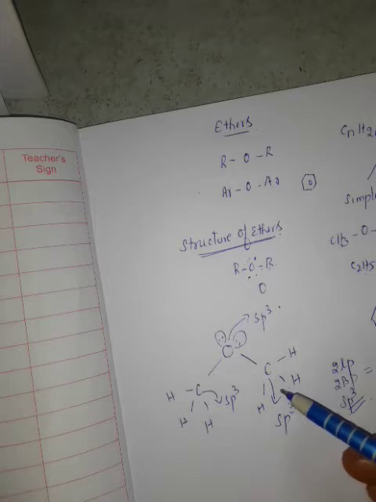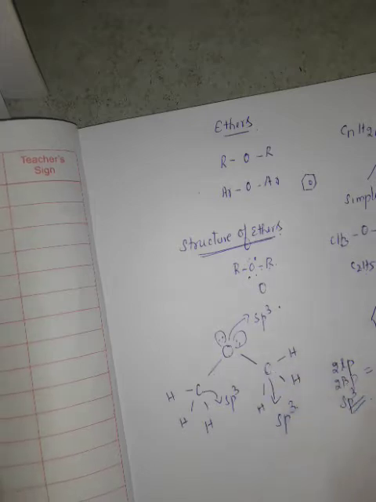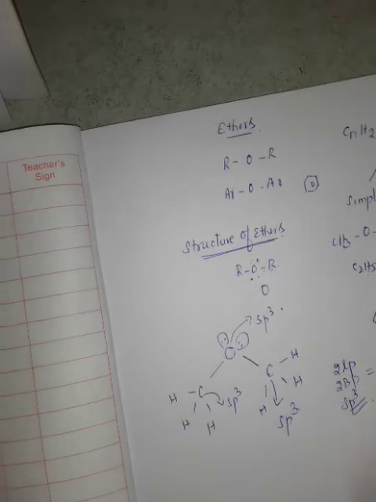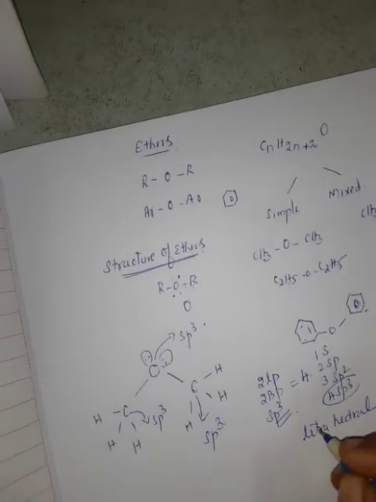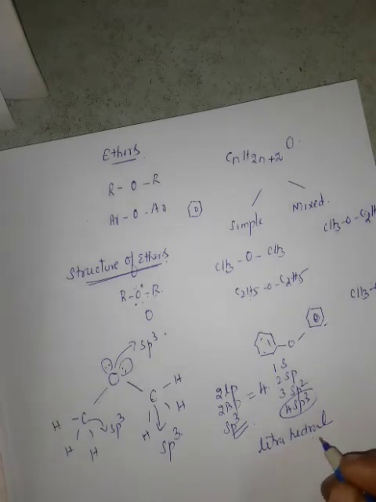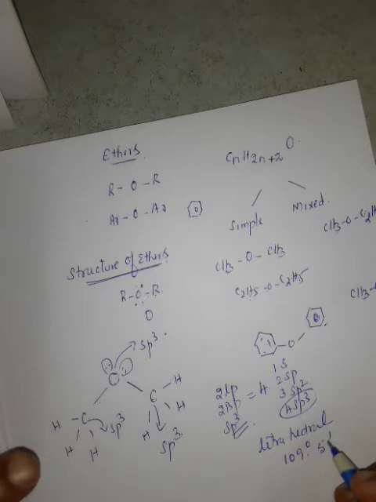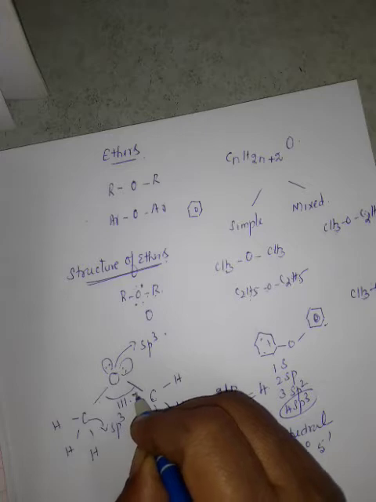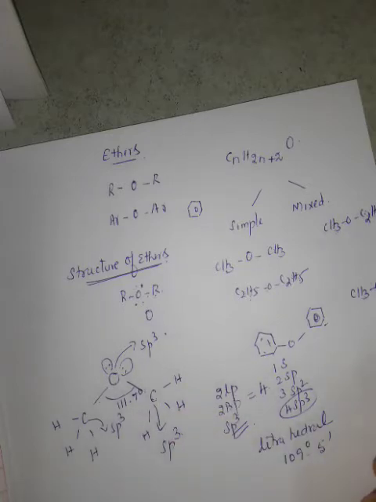So generally, if it is sp3 hybridization, the shape should be tetrahedral, and the bond angle is 109 degrees 28 minutes. But here in your book, the bond angle given for this one is 111.7 degrees. What is the reason for that?